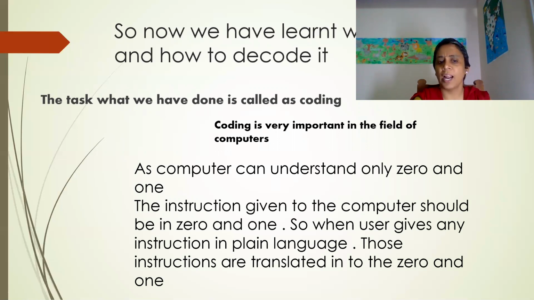As the computer can understand only 0 and 1, the instructions given to the computer should be in 0 and 1. So can we write instructions in 0 and 1? No, it's not possible. So when a user gives any instruction in plain language, the computer translates that into 0 and 1. So there is a translator.